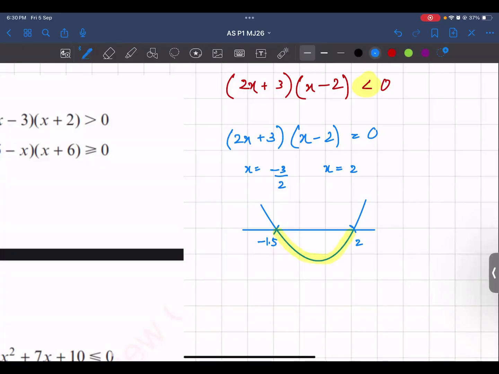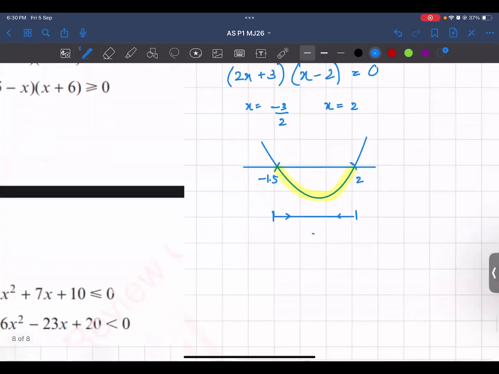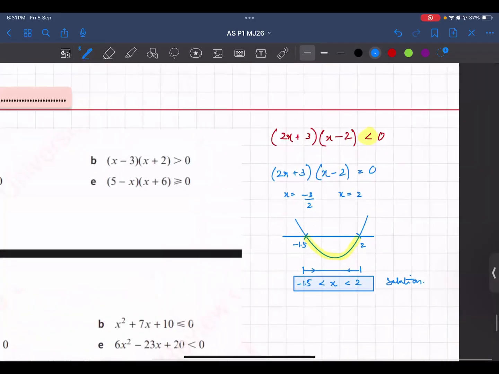And then the last step is write down the inequality for the shaded part. So the shaded part is between 2 and -1.5, है ना? Between है. So you will say that x is greater than -1.5 and less than 2. This is your answer, solution. बस खत्म.